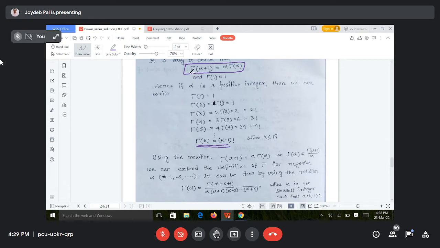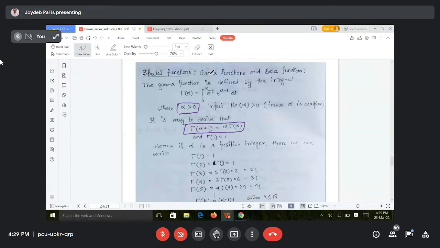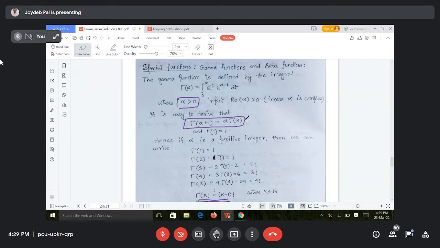So again I am repeating, usually the gamma function is defined for positive real numbers, but we can extend it for the negative real numbers also by using the property gamma alpha plus 1 is equal to alpha gamma alpha.